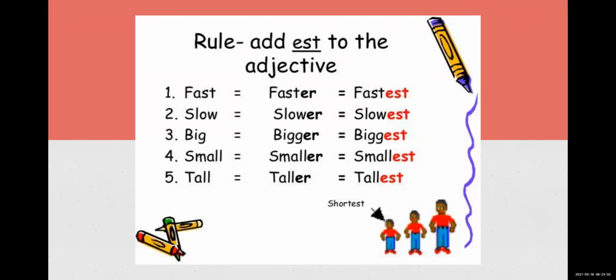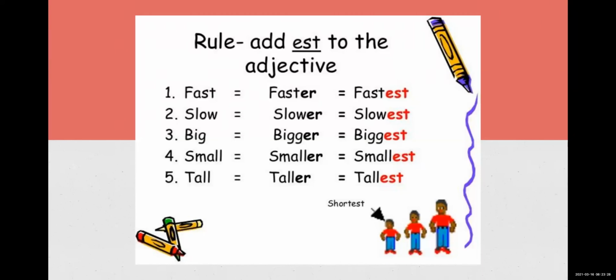Then how are we making the transition? Fast becomes faster. We have added er to make it a comparative adjective. Now, to make this comparative adjective into a superlative adjective, what are we adding? We are adding est.